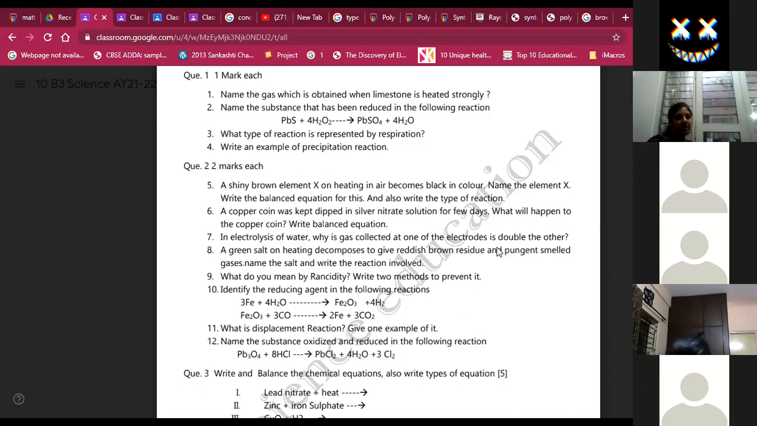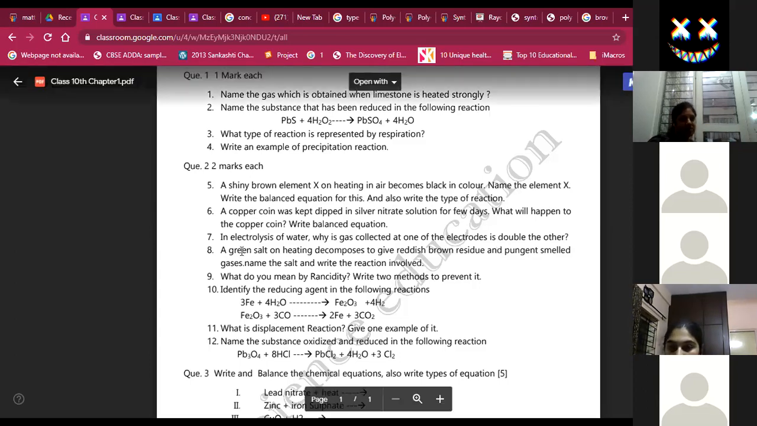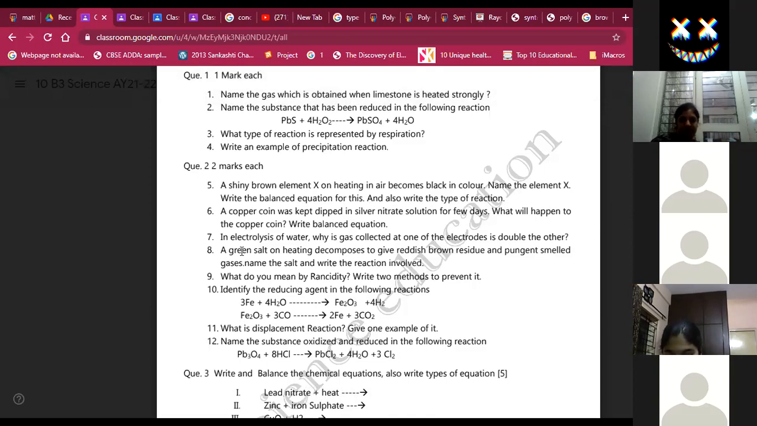A green salt on heating decomposes to give a reddish brown residue and pungent smelling gases. Name the salt and write the reaction involved. The salt is FeSO4, iron sulfate, ferrous sulfate. Iron 2 sulfate. In bracket, FeSO4.7H2O. Ma'am, if you write only FeSO4, will you lose marks?